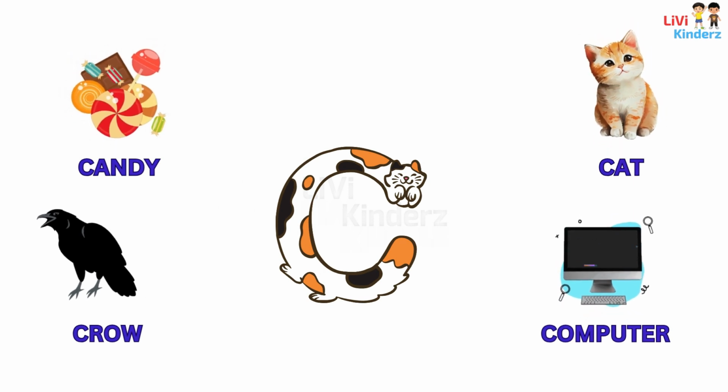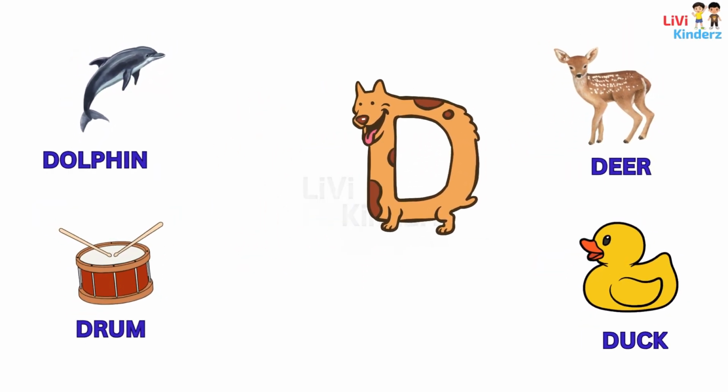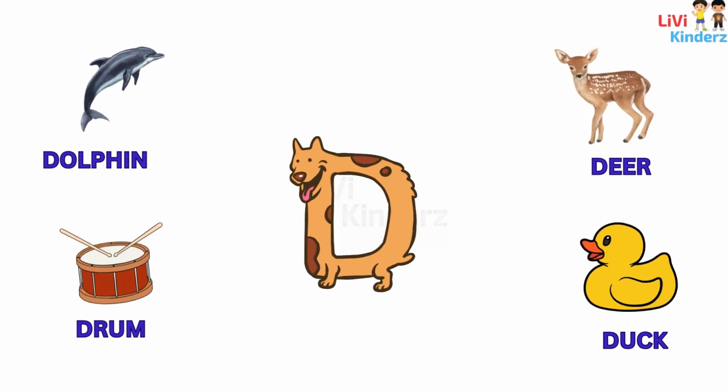C is computer. D is dolphin. D is deer. D is drum. D is duck.